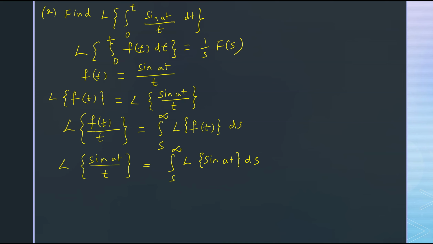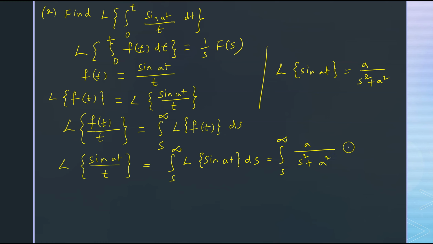Now we have to apply the Laplace transform of sin at formula here. So Laplace transform of sin at equal to a by s square plus a square. If you apply this formula here, you get integral s to infinity a by s square plus a square ds.